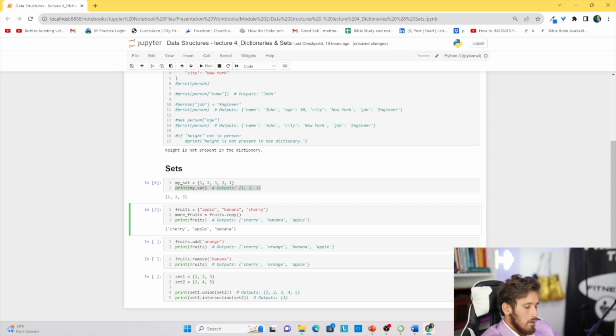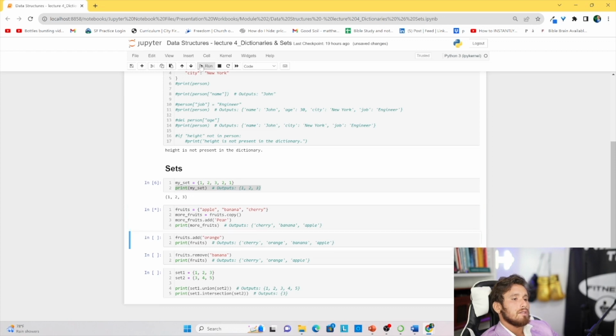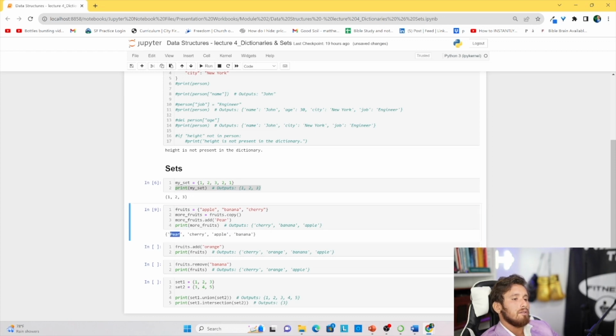And let's print more fruits and click run. Maybe let's add something to more fruits. Let's do more fruits dot add. In this case, we'll add a pear. Now let's run this. Now we have the pear at the front.